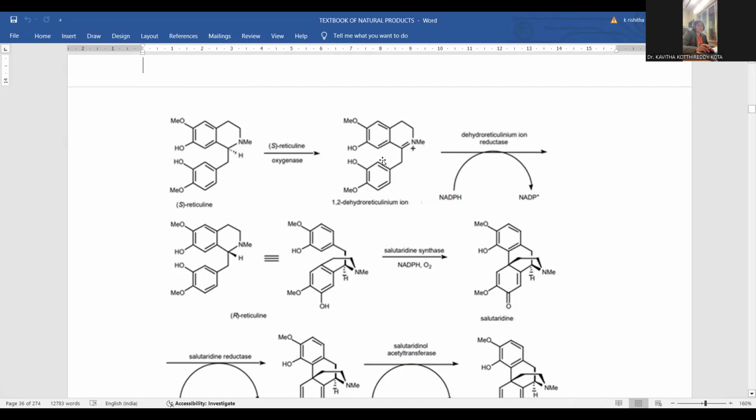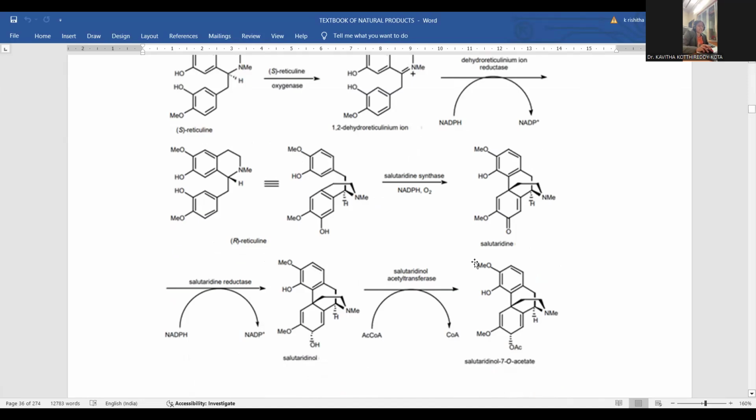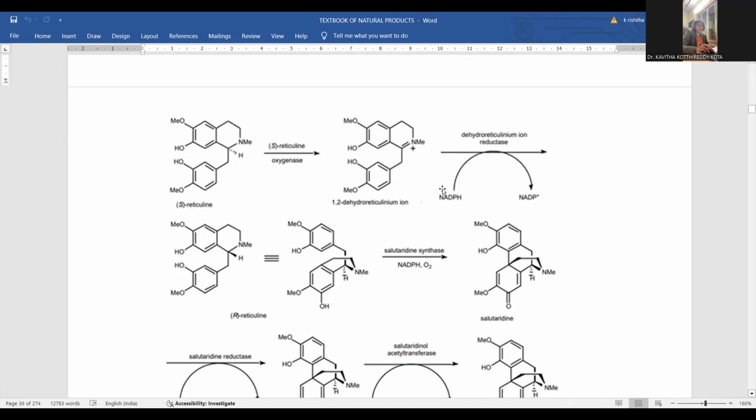It is able to condense. Cyclization is carried out in between. Here the cyclization process takes place between this carbon atom of the benzene ring and the nitrogen present over there, so that here you can observe this kind of bridgehead cyclization process. Whichever intermediate is generated next will be salutaridine. Salutaridine is another intermediate originated by this